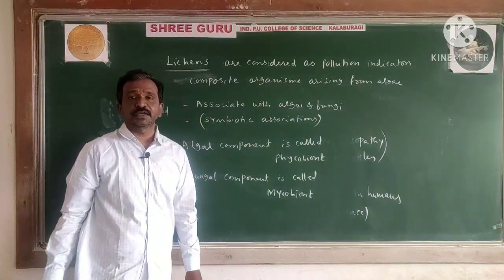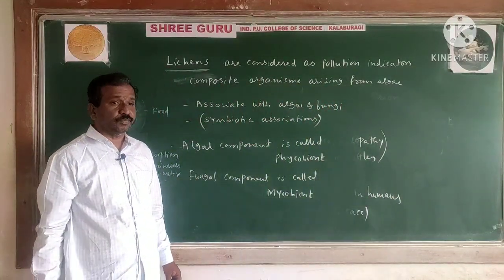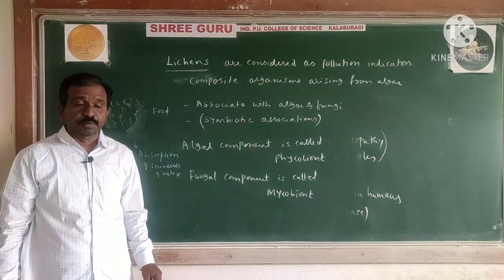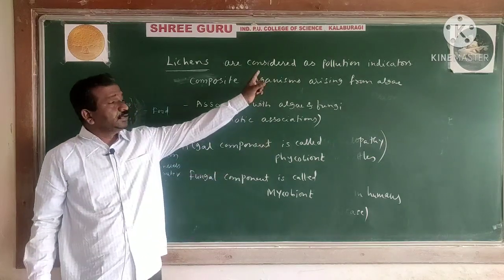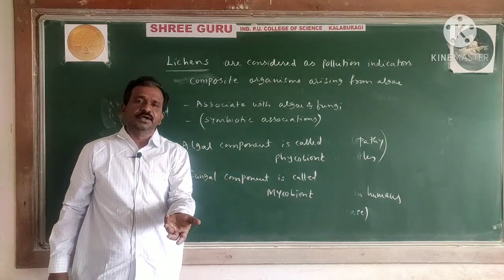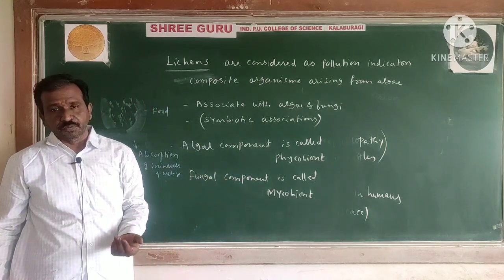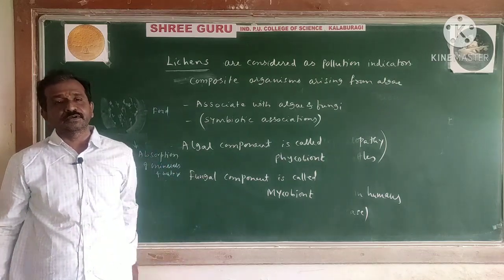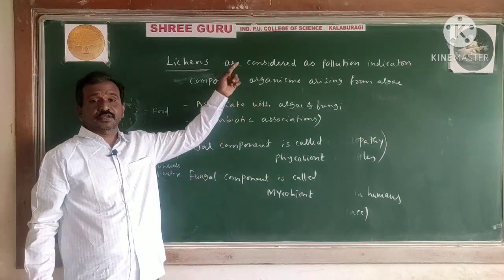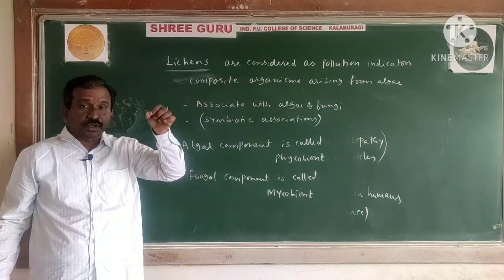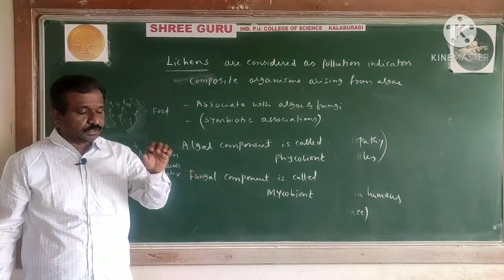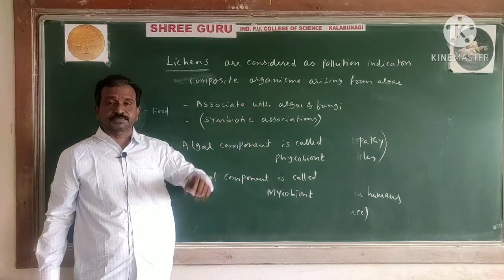How are they normally considered as pollution indicators? Pollution indicator means wherever pollution is there, it will not grow. See how important this is. If there is pollution, lichens will not be there. If the lichens are there, definitely growth, the algae and fungi association, you can observe that it is not going to be found where there is pollution. Other plants grow, but lichens do not. That is why wherever pollution is there, lichens are not growing. That is why this is one ecological importance, we can say. Now, give one ecological importance of the lichens.